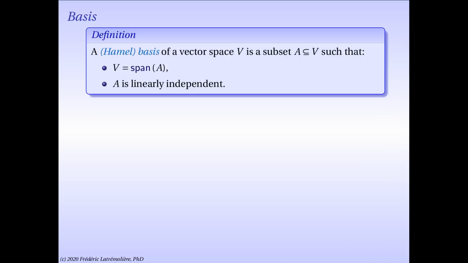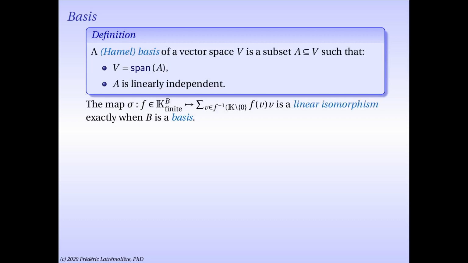A basis of a vector space is a subset of that vector space which spans the entire vector space, yet at the same time is linearly independent. This is, of course, a very important notion in this course and in linear algebra in general. So as we just observed in the previous slide, if we have a subset B of a vector space, that subset B is a basis if and only if the map sigma we defined in the previous slide is a linear isomorphism.